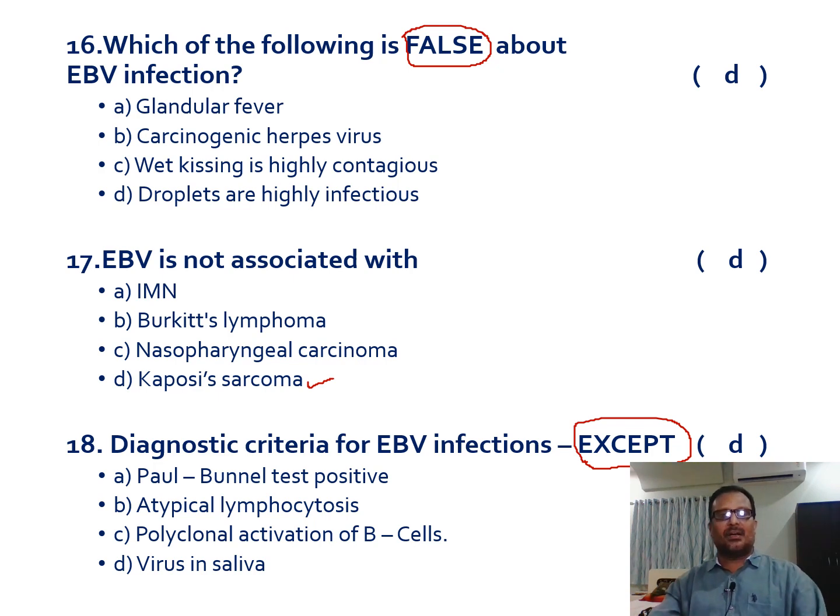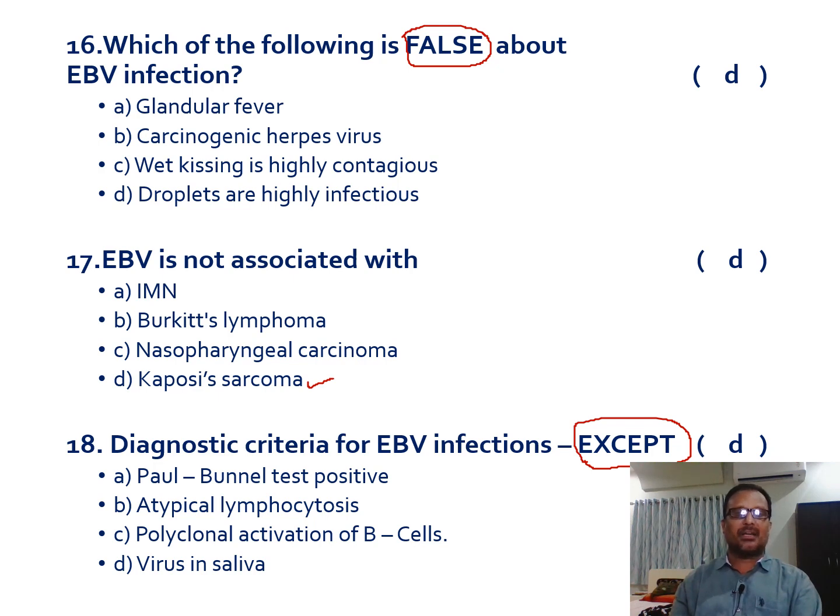And B, atypical lymphocytes, otherwise called Downey cells, are seen in the peripheral blood in case of Epstein-Barr virus, which is also a diagnostic criterion. And option C is polyclonal activation of the B cells, as these viruses are responsible for the uncontrolled proliferation of B lymphocytes, which results in polyclonal activation of the B cells.